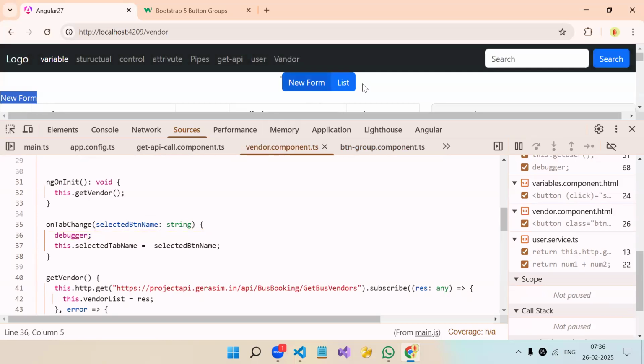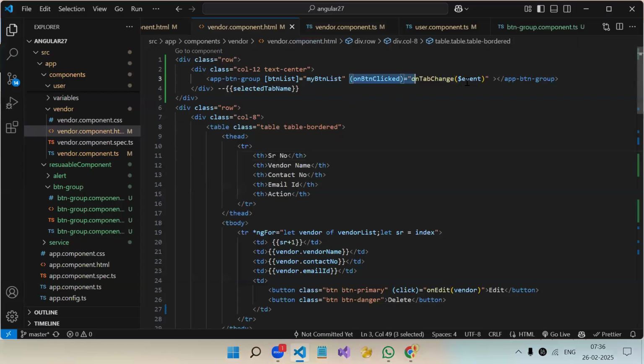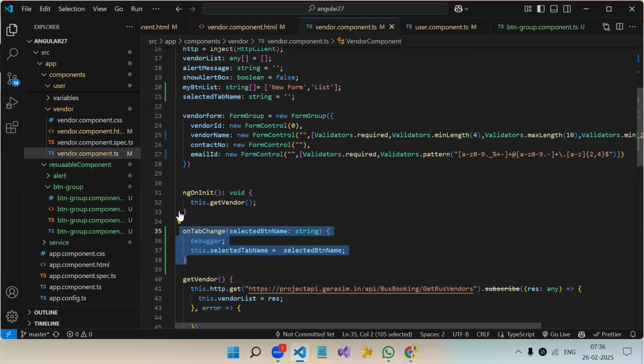So these buttons are in our child component. Once we click on a button, from our child function we are emitting the data by using output, and that output we are catching wherever we are using it in the HTML, like this. Since we know that while emitting this function we are passing some data, to catch that we have to write $event. And in this function we will get that data. Now I can use this variable.